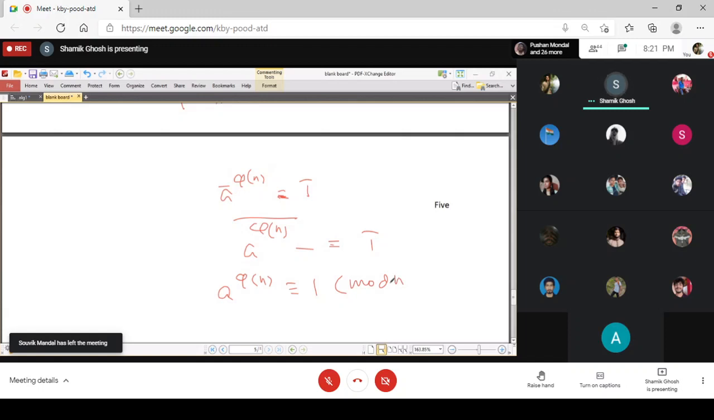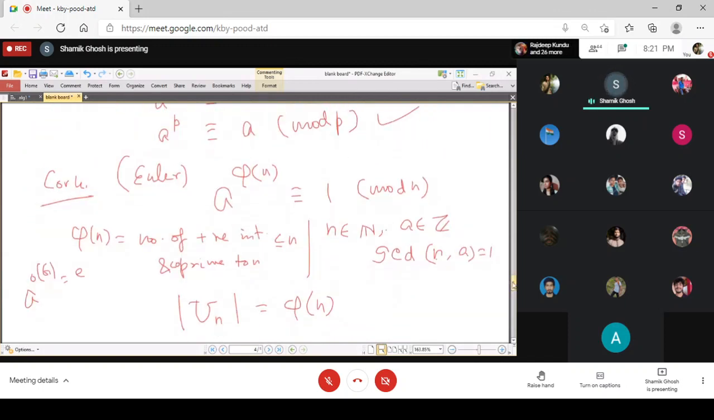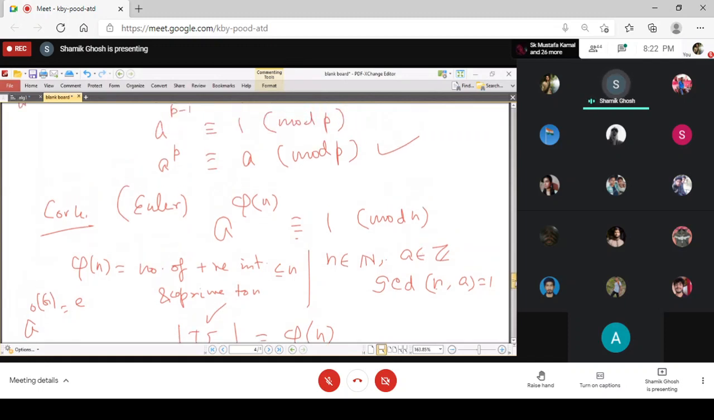So you see how theorems in number theory can immediately follow from the application of Lagrange's theorem, and how powerful it is. Without group theory, if you want to prove that a to the power phi n is congruent to 1 mod n, you require at least half a page. But here it is only a one line proof: consider the group Un, its order is phi n, and therefore a to the power phi n is congruent to 1 mod n. So in this way, there are many applications of Lagrange's theorem.